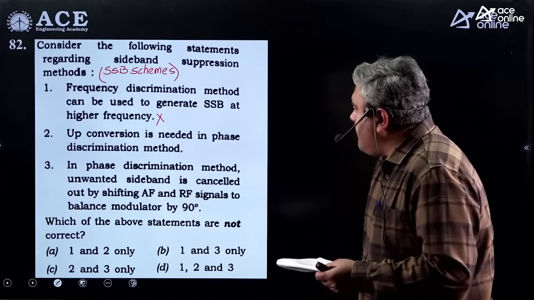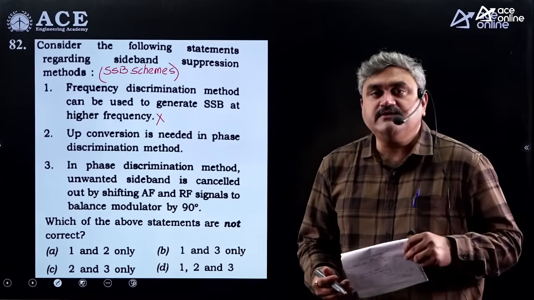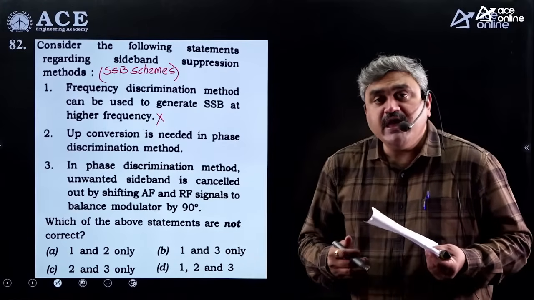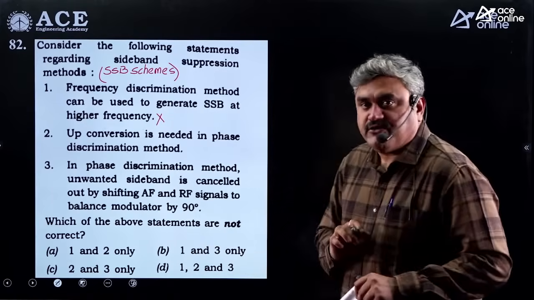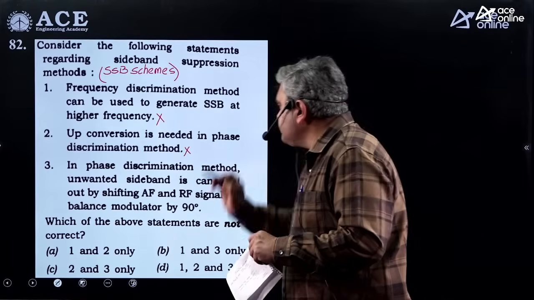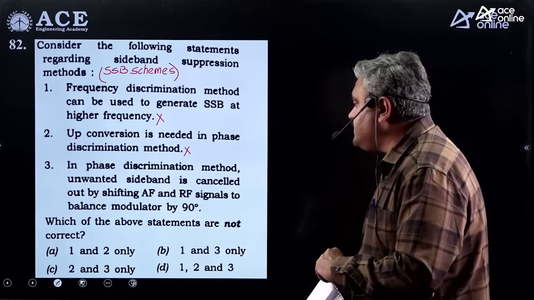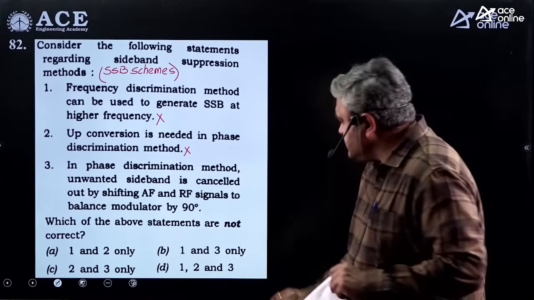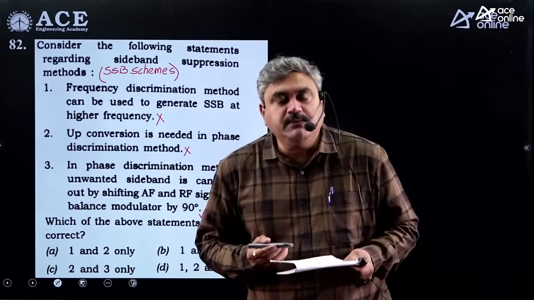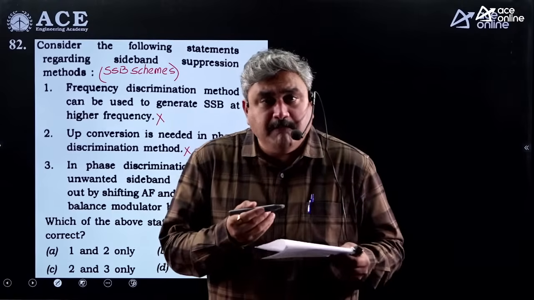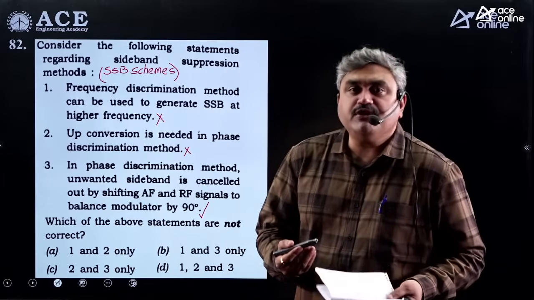See the next point. Up conversion is needed in phase discrimination method. Actually it is not required, because in the phase discrimination method itself, you will use Hilbert transformers, which you can use at very high frequencies. So there is no particular requirement of using an up conversion. So this statement is also false. In phase discrimination method, the unwanted sideband is cancelled out by shifting AF and RF signals to the balanced modulator by 90 degrees. This is the definition of phase discrimination. You will have m(t), you will use a Hilbert transformer, convert it into m cap(t). Multiply m(t) with cos, multiply m cap(t) with sin. So obviously you are doing it at very high frequency range only.